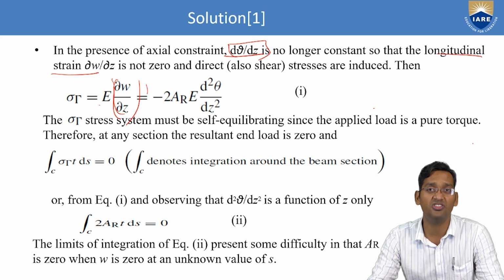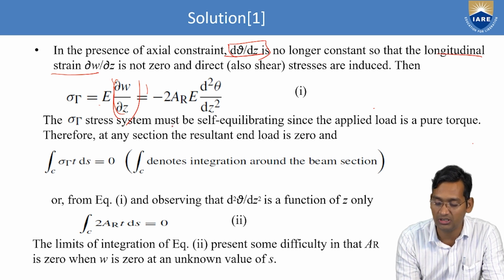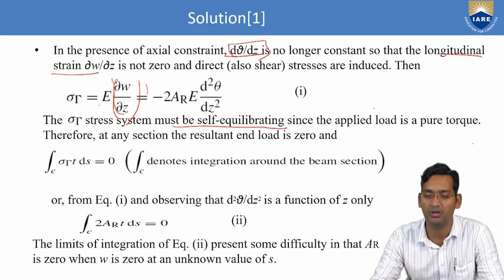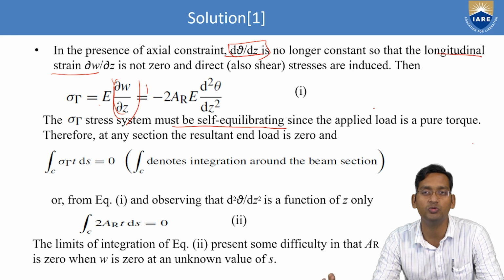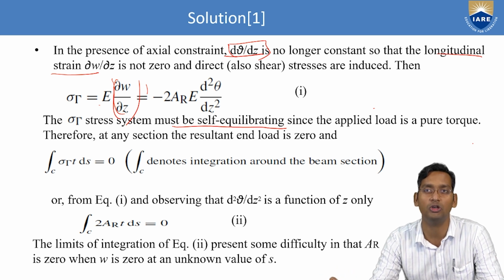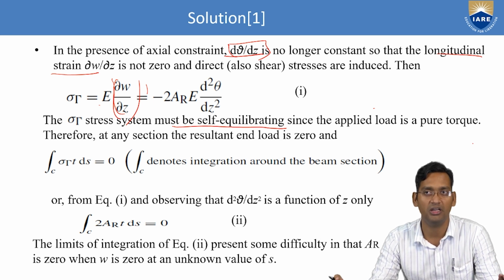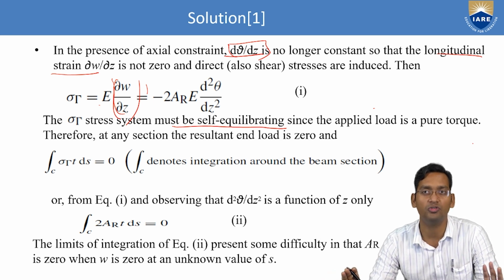The σ_z stress system must be self-equilibrating since the applied load is pure torque. Self-equilibrating means they should maintain the equilibrium by themselves. Why? Because here only pure torque is applied. There is no other load.